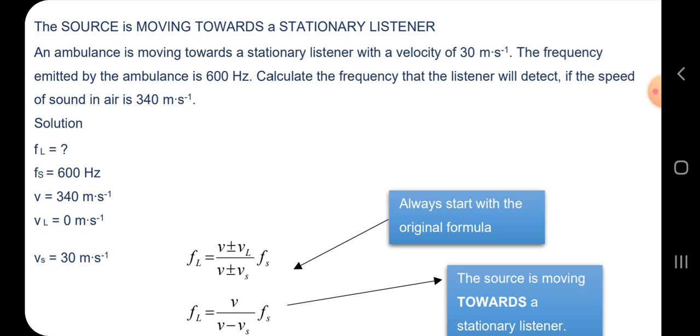So an ambulance is moving towards a stationary listener with a velocity of 30 meters per second. So the velocity is the speed. They're giving you the speed of the source. And then the frequency emitted by the ambulance is 600 hertz. So that is the frequency of the source, which is Fs, 600. But I calculate the frequency that the listener will detect. If the speed of sound in air is 340, that 340 meters per second is the V.